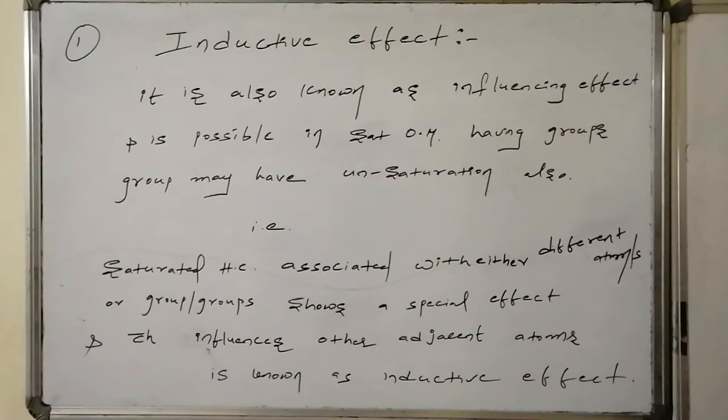Such an influencing effect is said to be what? Inductive effect. That is, saturated hydrocarbons associated with either different atoms or groups show a special effect which influences the nearby adjacent atoms in the straight chain, known as inductive effect.